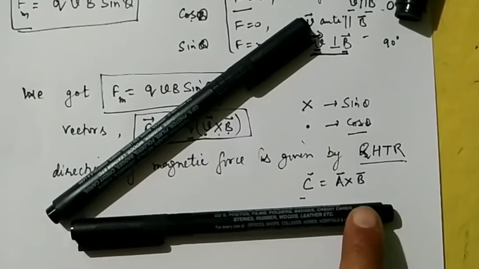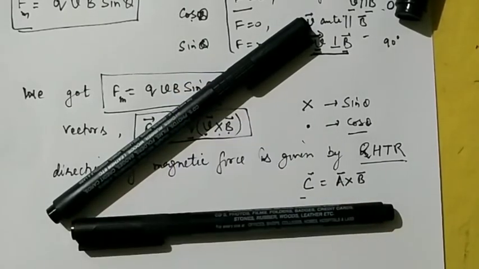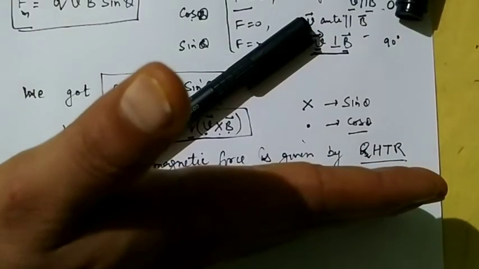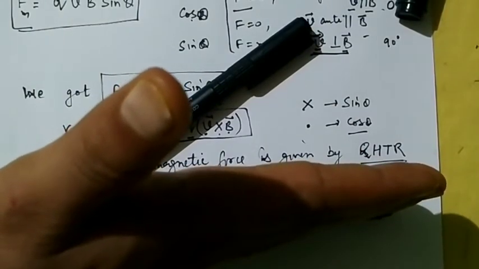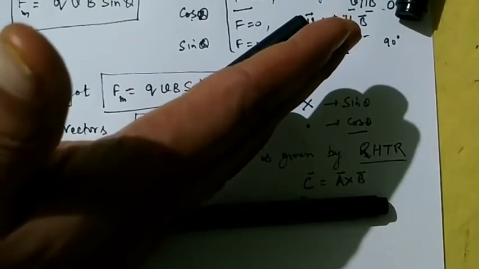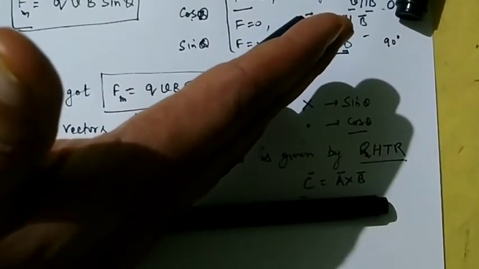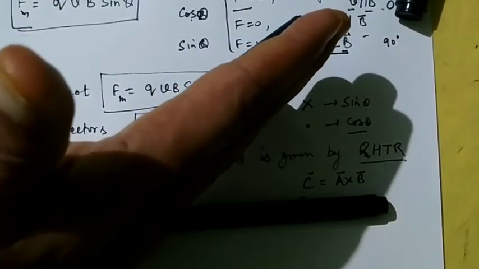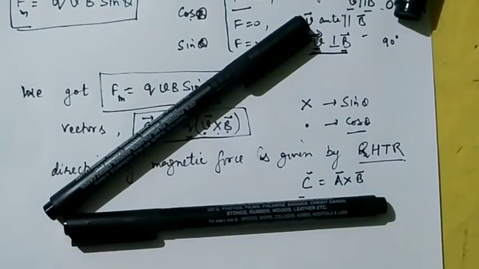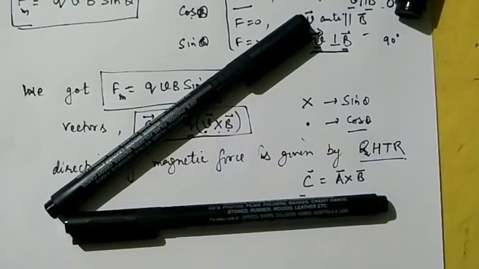So I suppose this is A and this is B. Rotate the fingers from here. Place the fingers along this direction, that is A, and rotate the fingers towards B with the shorter angle. The thumb will represent the direction of force. This is your thumb. Thumb is pointing upward. So the direction of C will be perpendicularly upward.